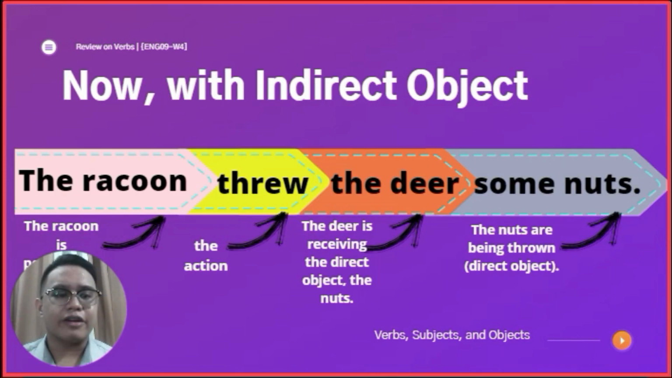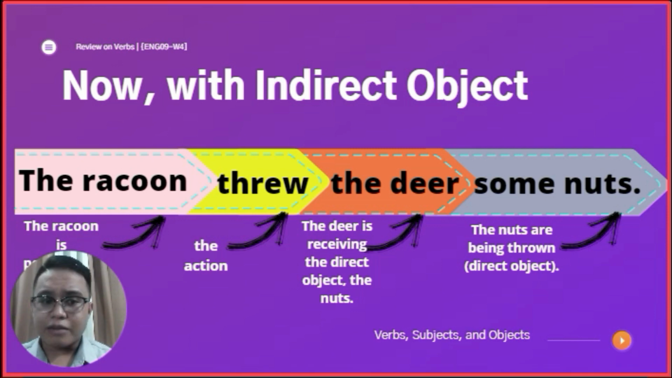Okay, there you go. So, we have here our example with now the indirect object. The sentence says, the raccoon threw the deer some nuts. Now, what is the action being done in this sentence? The action being done in the sentence is threw. Very good. Now, who is doing the throwing?